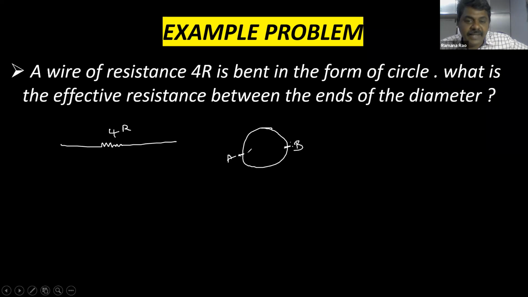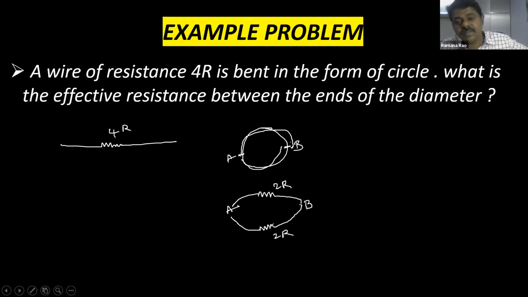So between A and B, this wire is divided into 2 parts. This is one part and this is another part. Let us say this is A and this is B, two diagonally opposite points on the circle. Total 4R is divided into 2 parts, which means this resistance is going to be 2R and this resistance is going to be 2R. So these 2R and 2R are connected in parallel as far as A and B are concerned.